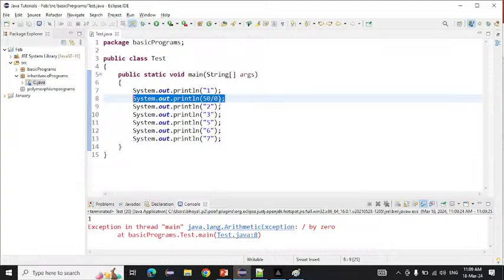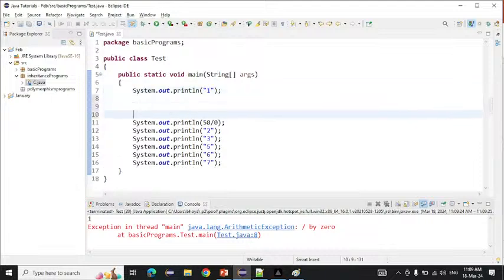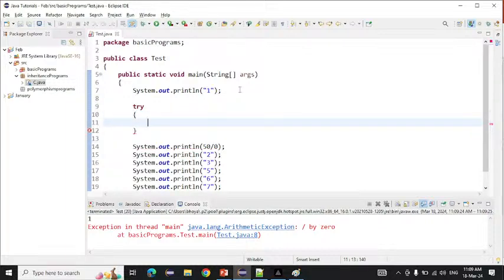Now, if I want to print that, how will we print it? We will not remove this thing or repair this thing. We are only finding the alternative way to handle this exception. So how will we handle that? With the help of try and catch, we will handle that exception. So what is the syntax for the try? First we need to write a try, then curly brace open, curly braces close.